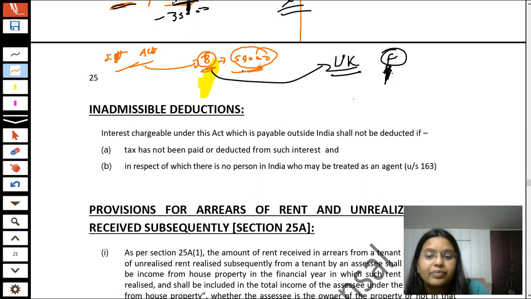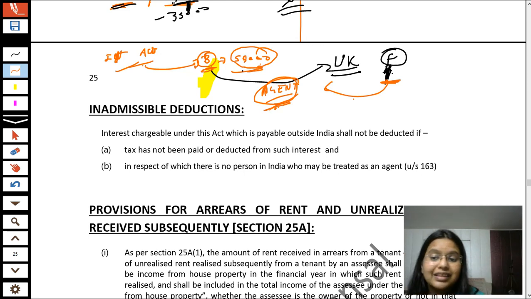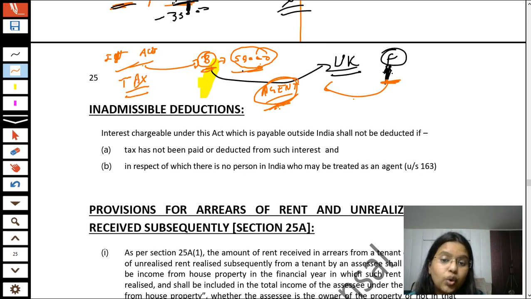either this person must have an agent in India from which we can collect. If Mr. F has an agent in India, we can collect income tax from the agent of Mr. F, no problem. Otherwise, if there is no agent of Mr. F in India, then you have to deduct tax at source from this rupees 50,000. It means, friend, TDS provision will be applicable here.